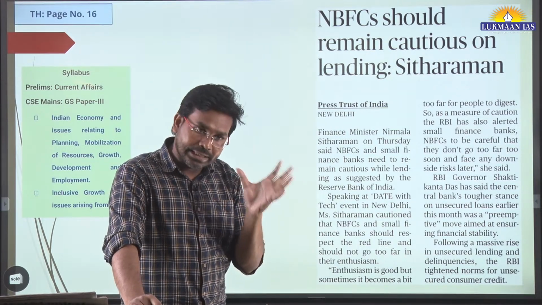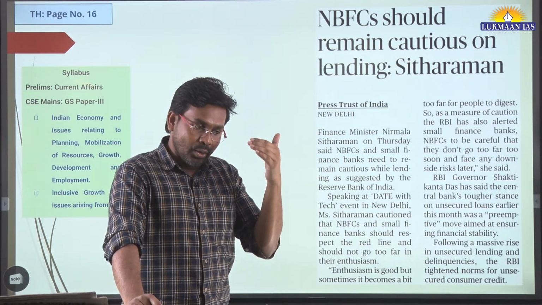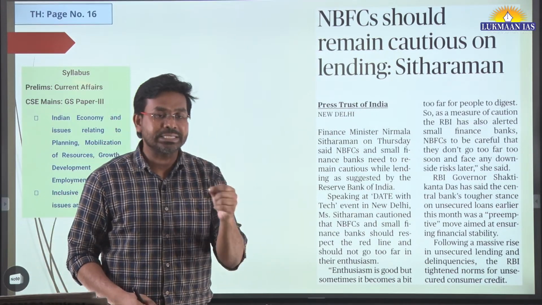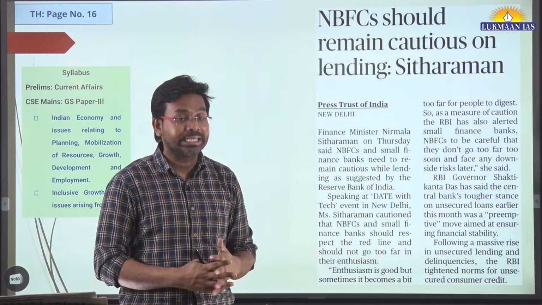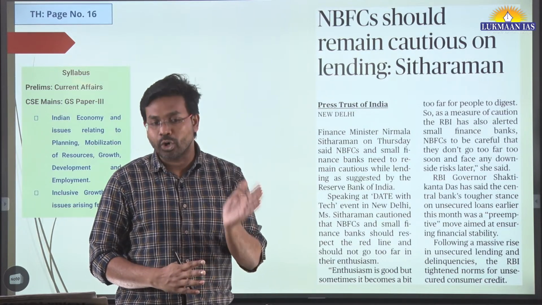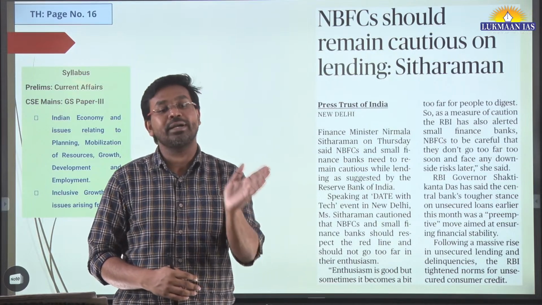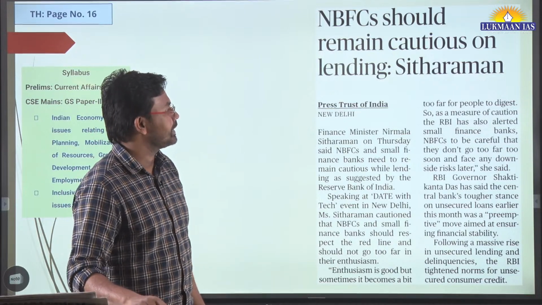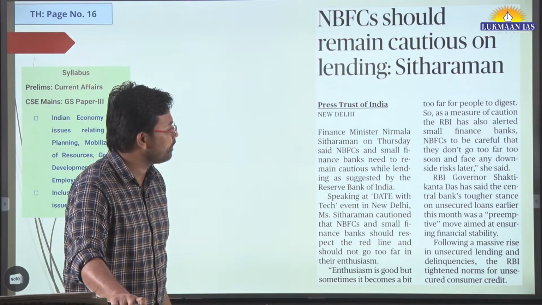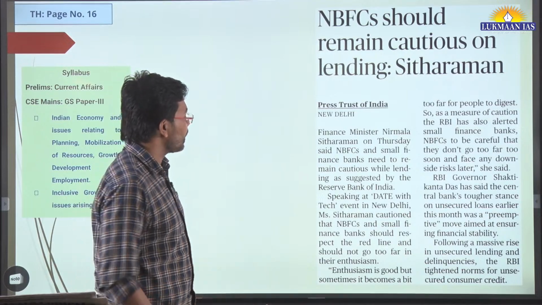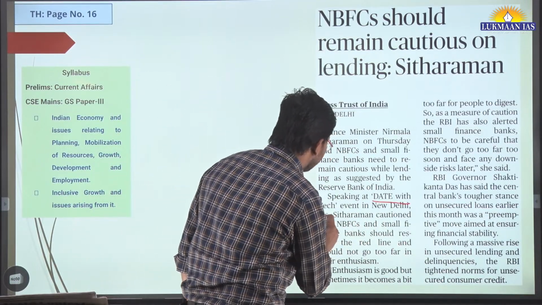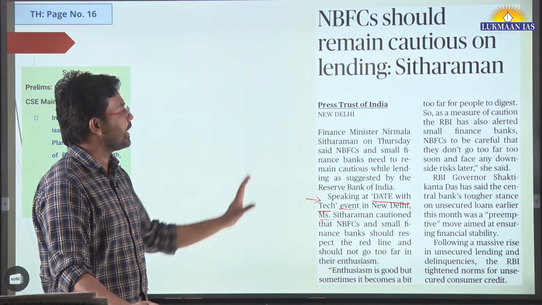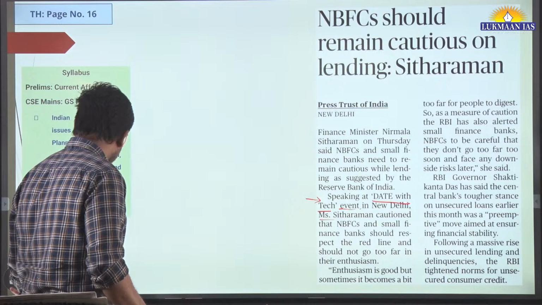Recently, RBI Governor Shaktikanta Das has said that whenever the non-banking financial companies or banks are giving unsecured loans, the loans that are given in the retail segment, they should be a little cautious about it because it has more likelihood of turning into a non-performing asset. This thing has been reiterated by Ms. Nirmala Sitharaman, the Finance Minister of India. She has talked at a conclave known as Date with Tech. So here Ms. Nirmala Sitharaman has reiterated what the RBI Governor has told earlier.